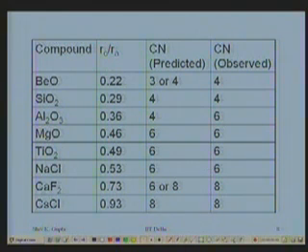So on and so forth. Calcium fluoride 0.73, which is very close to the limiting case 0.732, you expect 6 or 8 but you get 8. Cesium chloride 0.93, expect 8, observe 8. So that's about the geometry. Except one or two exceptions, in this case only Al2O3 is really the only exception, we observe whatever we have talked about.